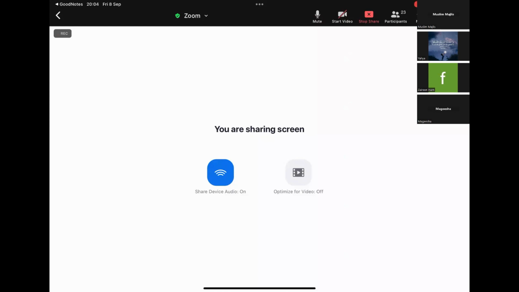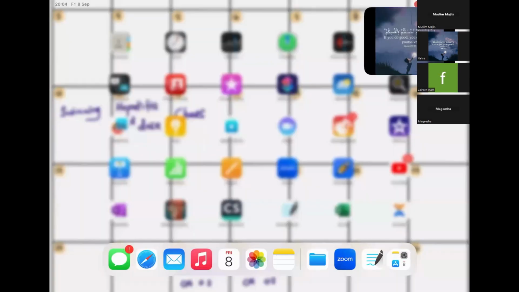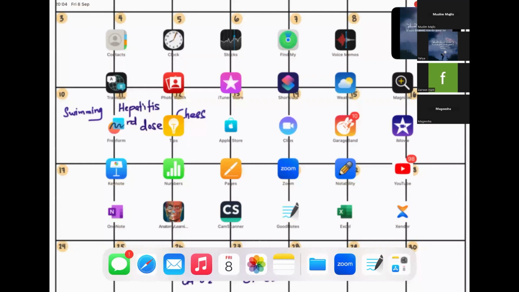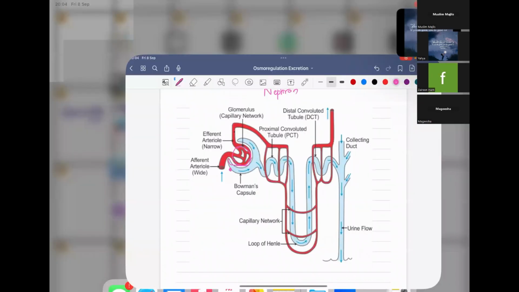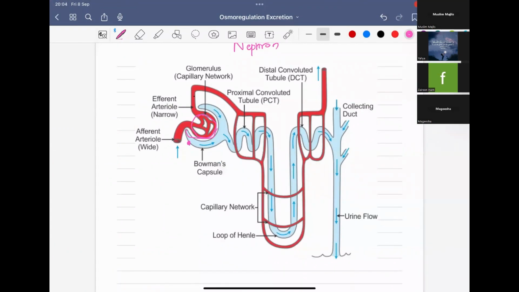Okay, let's continue. You can see this is one end. This is the Bowman capsule. It will surround the ball of capillaries, which is called the glomerulus. So this is the reason why the cortex was granulated.